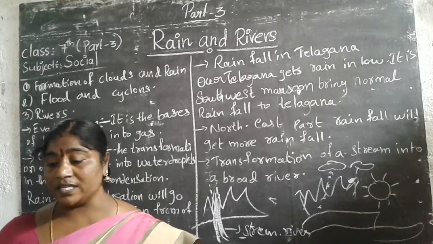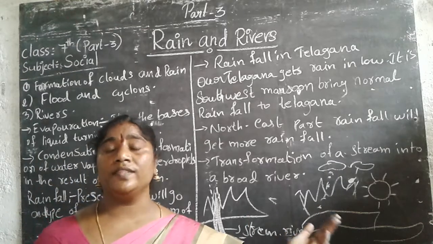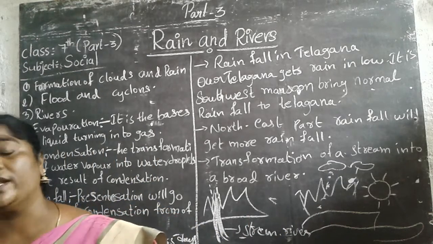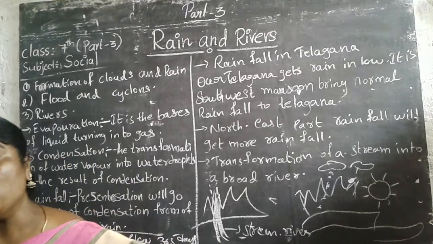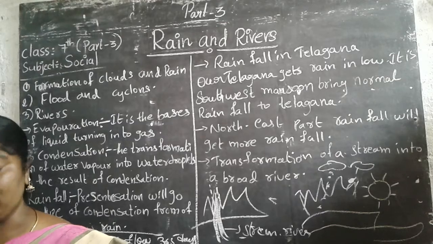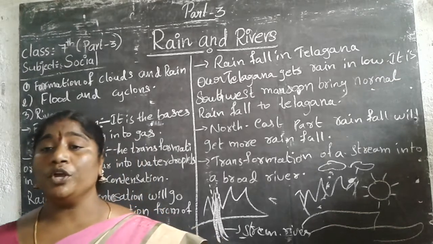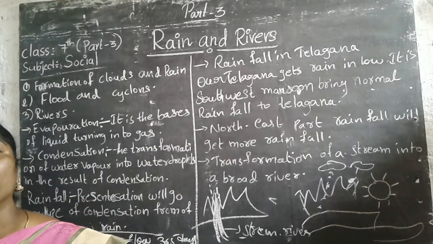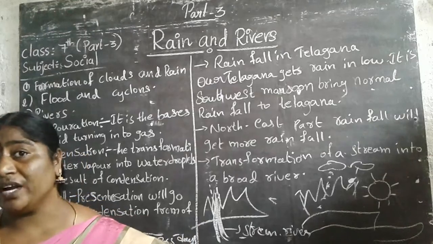Rivers are of two types: those flowing 365 days are perennial, and those flowing only in the rainy season are non-perennial. How streams form a river is an important question.